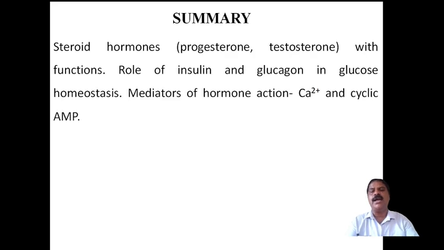So far I have discussed the steroid hormones, the types of steroid hormones, progesterone and testosterone, and their functions and structures. Then the role of insulin and glucagon: high blood sugar is lowered by secretion of insulin in the body, and low blood sugar may be raised by secretion of glucagon from the liver.